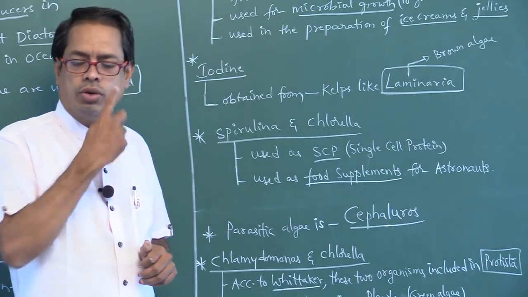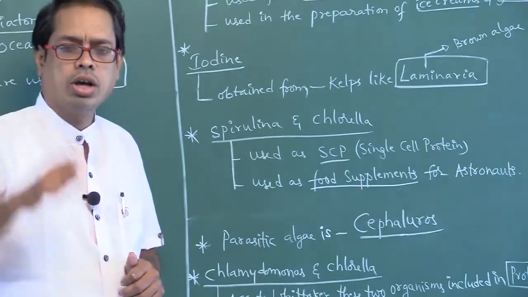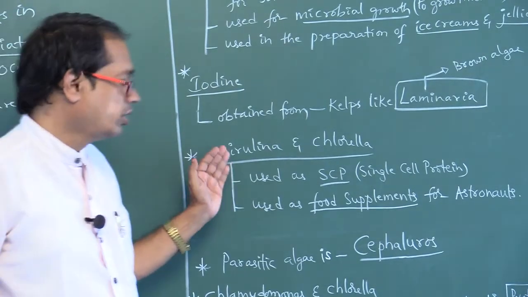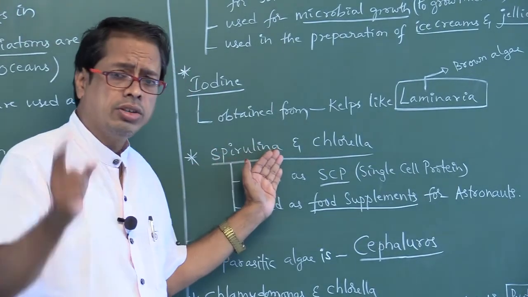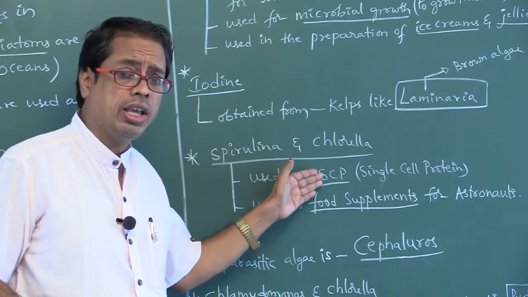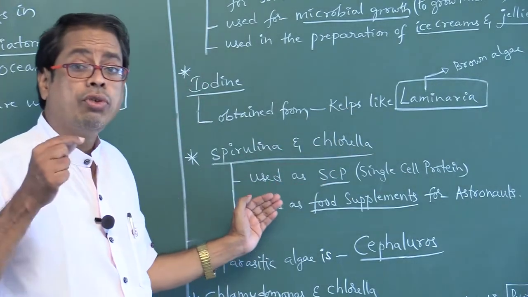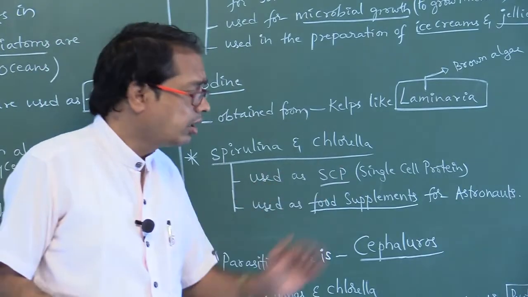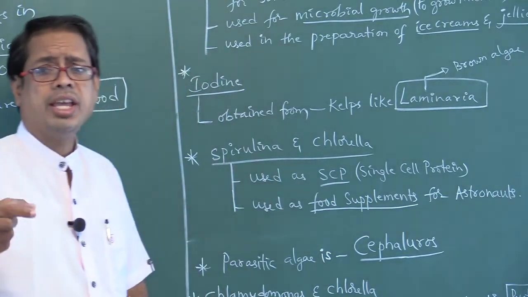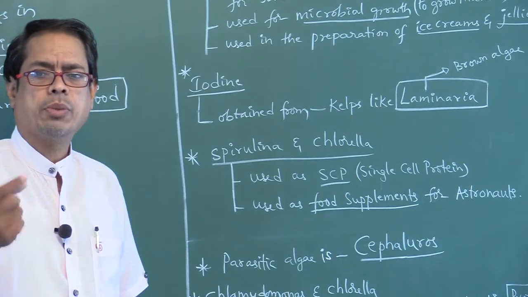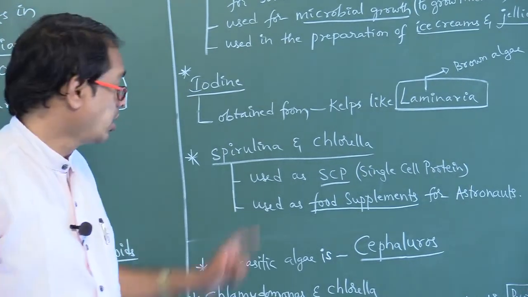So these Spirulina and Chlorella are used as SCP, that is single cell protein. These are used as food supplements for astronauts, that is, space travelers.